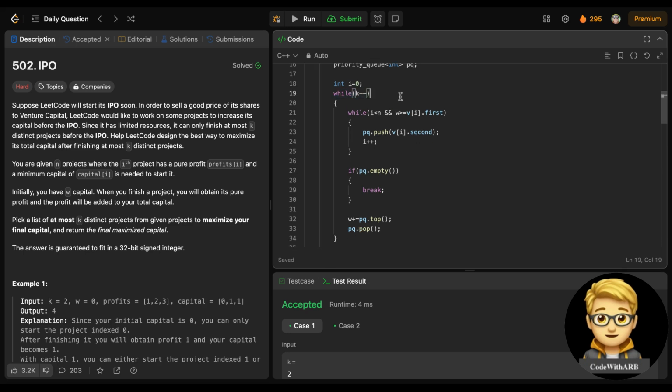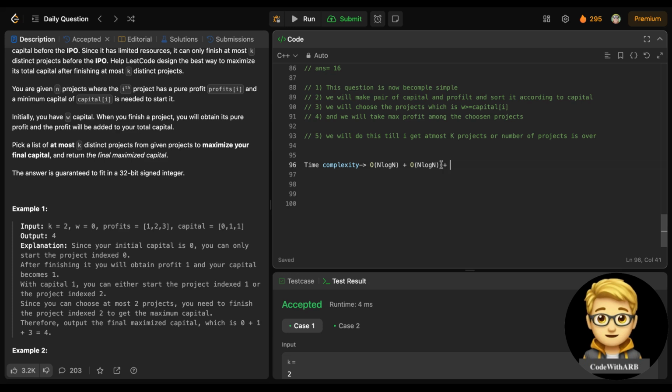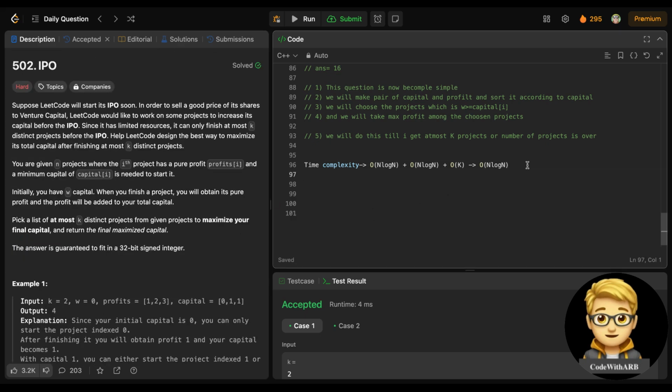And for this while loop on k, this is the iteration till k projects. If I have already taken k projects, it will be over. So it will be O(k) in the worst case. So overall it would be O(n log n), because k is at most n. At the worst, our time complexity would be O(n log n).